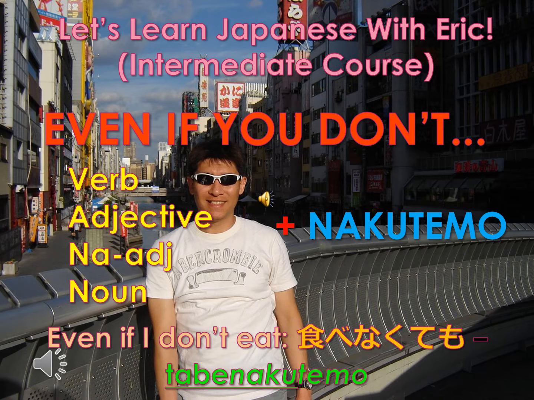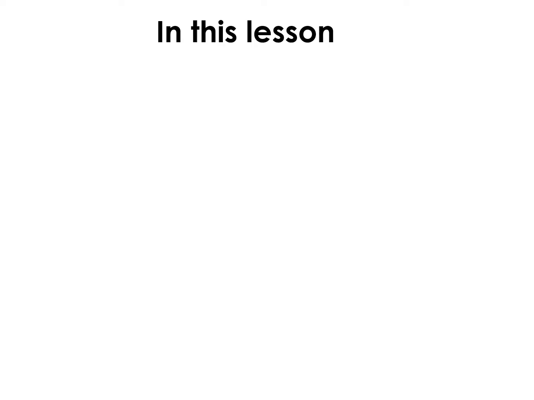In this lesson, we will learn how to say even if I don't do this or that. Let's begin. Hajimemashou. In this lesson, we will learn how to say even if I don't in Japanese. I put the I in brackets because that can also change to you, he, she, it, or some other noun.